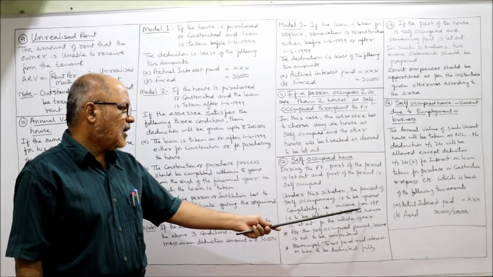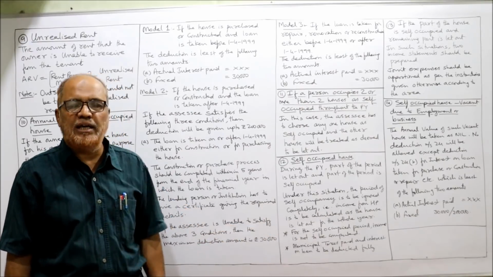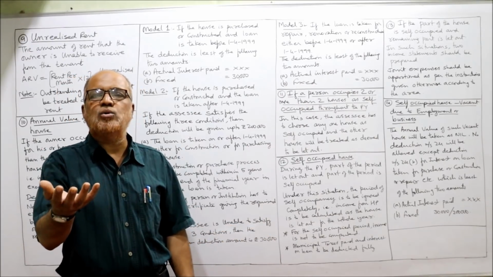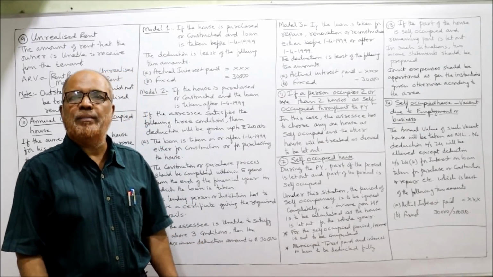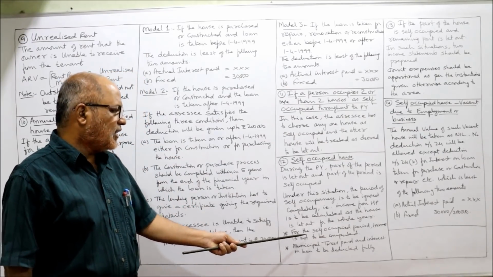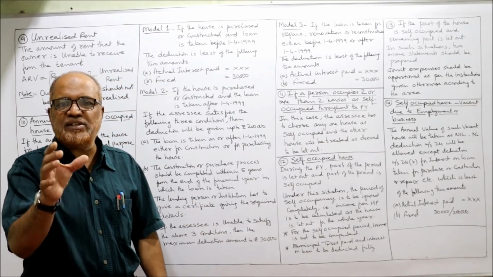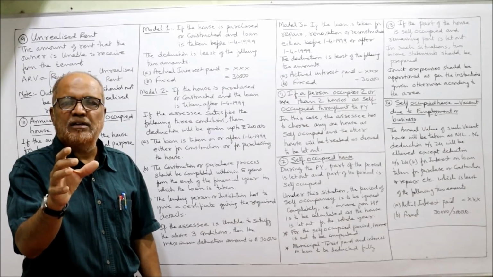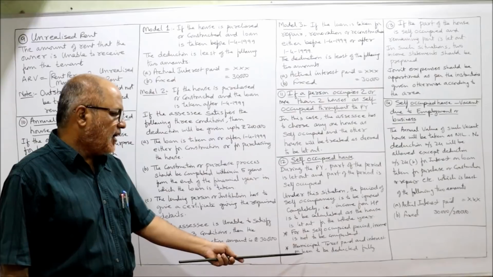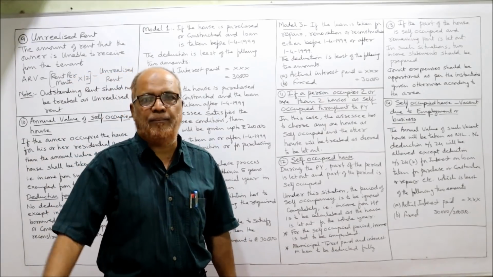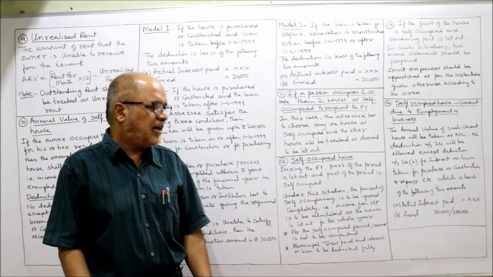That is, income from house property is to be calculated as if the house is let out for the whole year. We have to assume that the house is let out for the whole year, 12 months, and we have to compute the income from house property. That is, for the self-occupied period, income is not to be computed. For the first 4 months of self-occupancy, the income should not be computed. Municipal taxes paid and interest on loan are to be deducted fully. For the whole year, municipal taxes and interest on loan will be deducted.